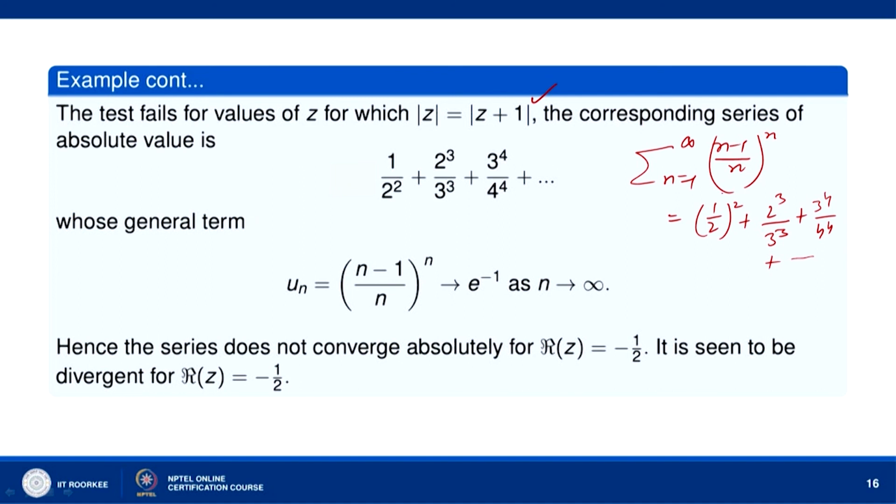We can see that the nth term of the series, ((n minus 1) over n) to the power n, we can write as (1 minus 1 upon n) raised to the power n. And so, the limit as n tends to infinity of this is equal to e to the power minus 1, which is not 0. So, the nth term does not go to 0, and therefore, the series is not absolutely convergent. So, the series is not absolutely convergent for real part of z equal to minus half. It can be shown that it is divergent for real part of z equal to minus half.